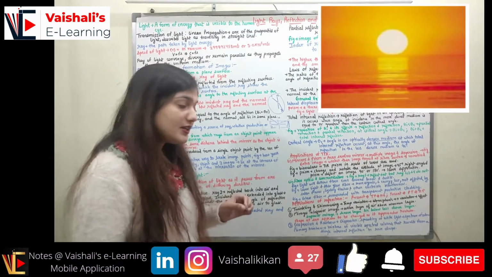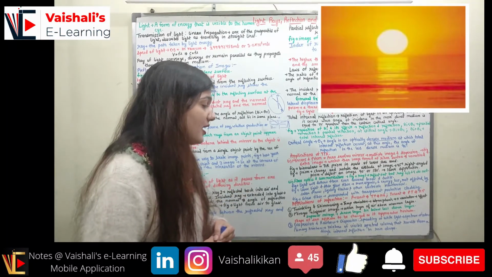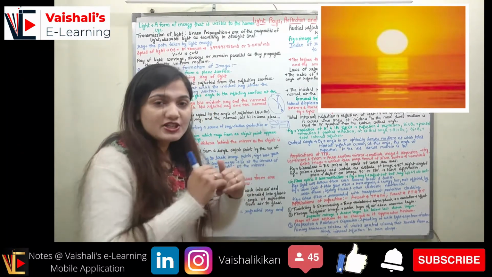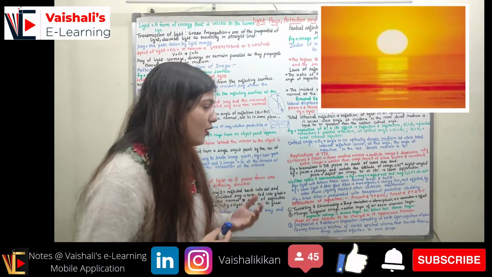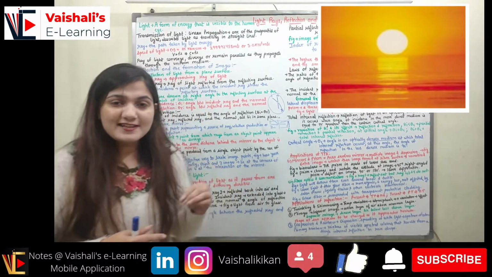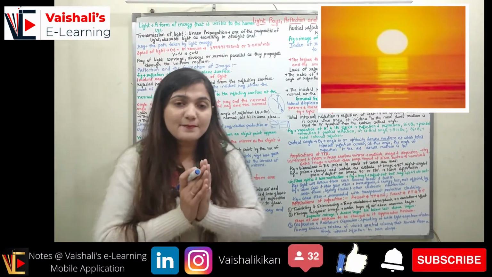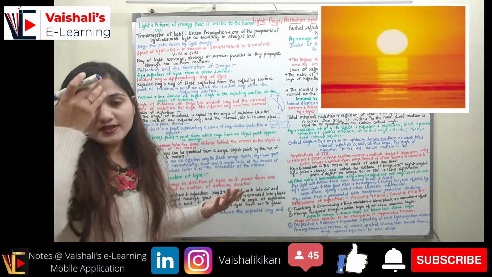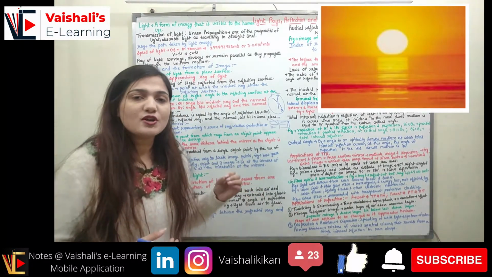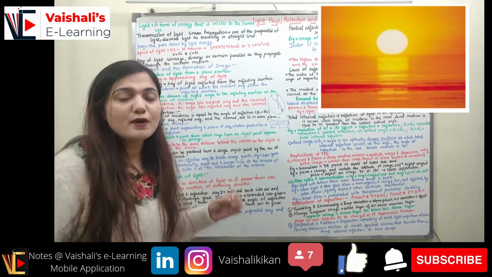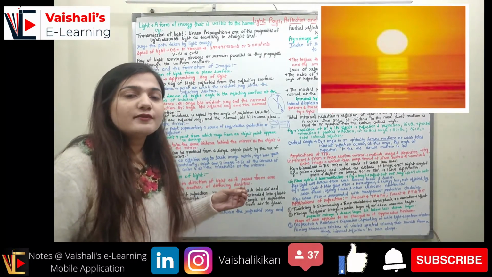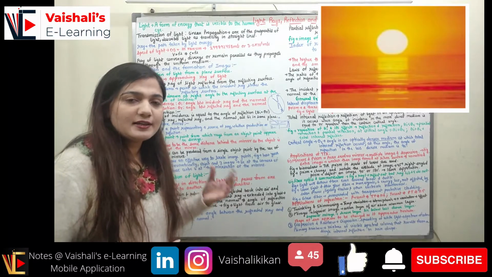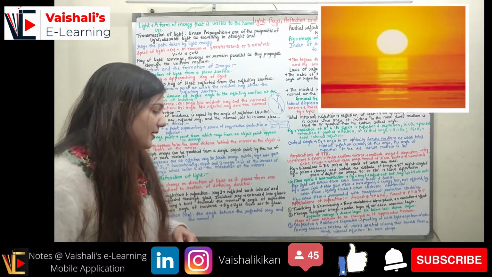Now coming to the shape of the sun. The shape of the sun also appears to be changed. It appears more oval in shape as it approaches the horizon. When the sun is approaching the horizon, it appears oval shaped, but it is not. It is again based upon the same phenomenon of refraction, because the temperature is changing during sunset, due to which the light refracts and the sun appears oval shaped.